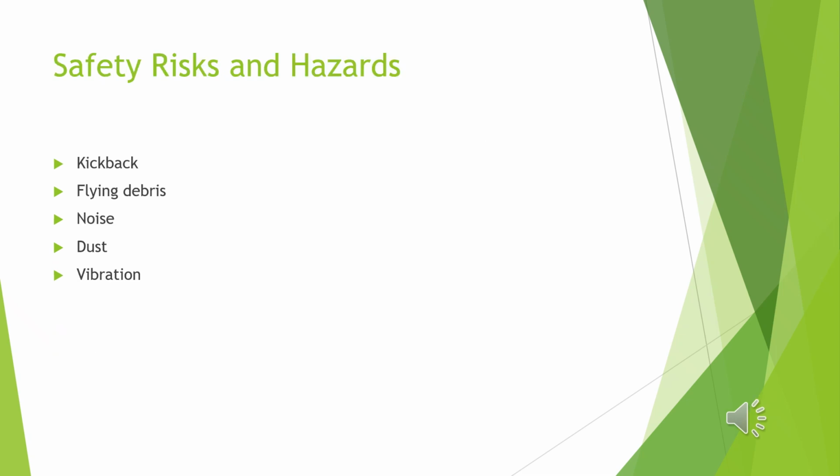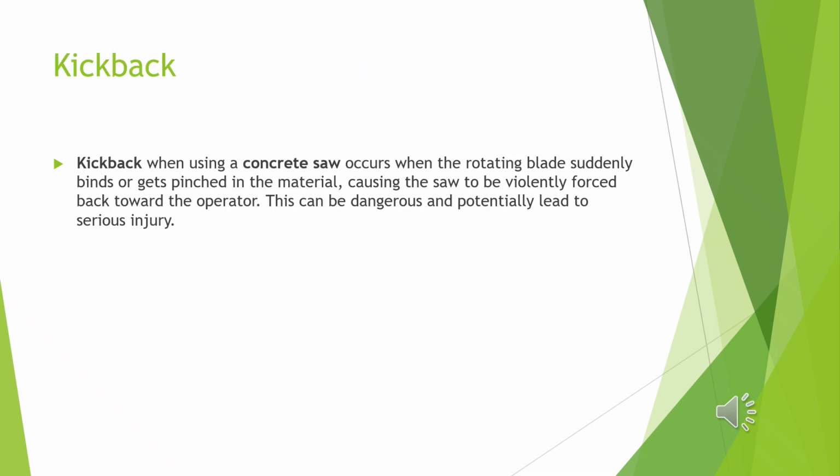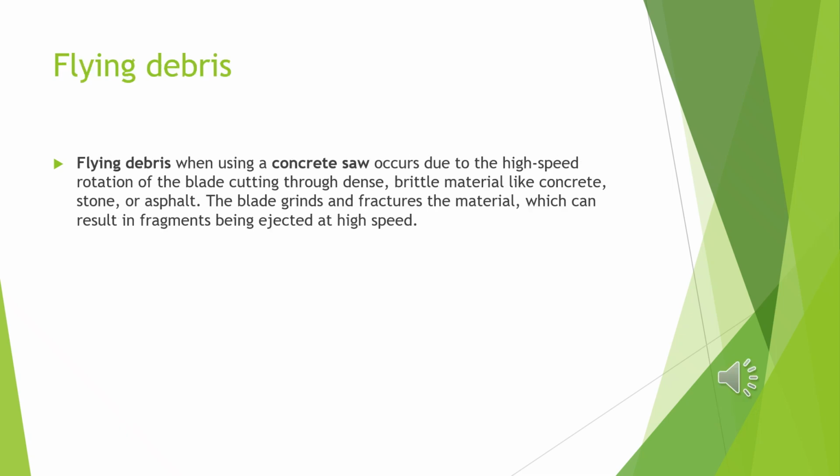Here are some of the risks associated with using the concrete saw. Let's go into them one by one. So what does kickback really mean? Well, as you can imagine, the saw blade can bind or get pinched by the material and cause it to shoot back towards the operator. Flying debris. The blade is rotating very fast, and as it cuts through the material, it can eject fragments at high speed.